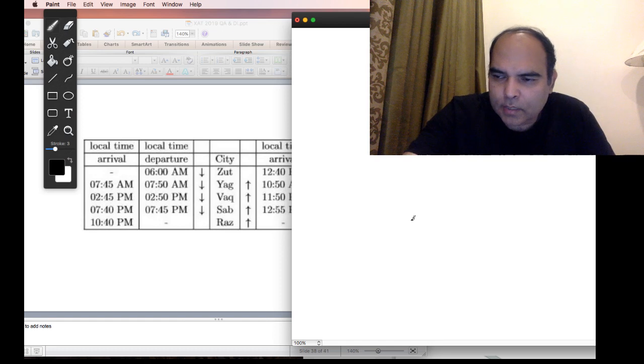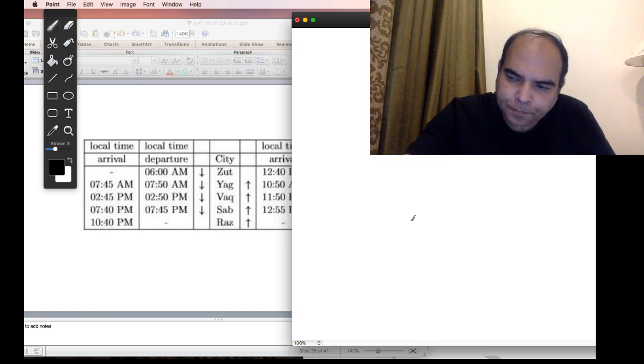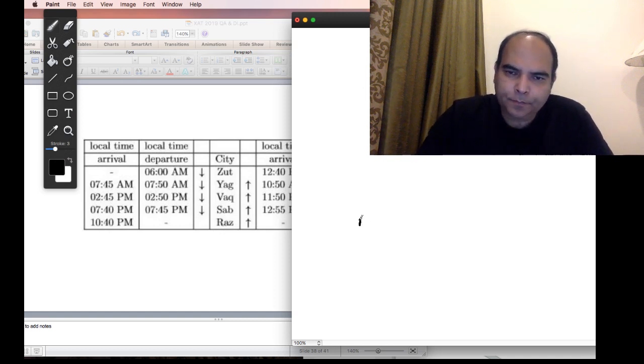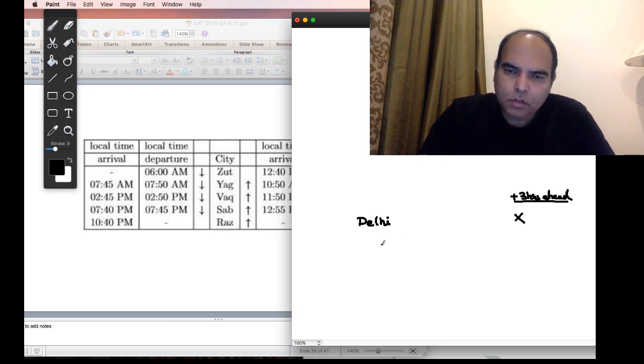So this is an interesting question. Let's assume that you're going from Delhi to, let's say, a city X, which is 3 hours ahead of your timeline. Suppose you take a 10 a.m. flight at Delhi.